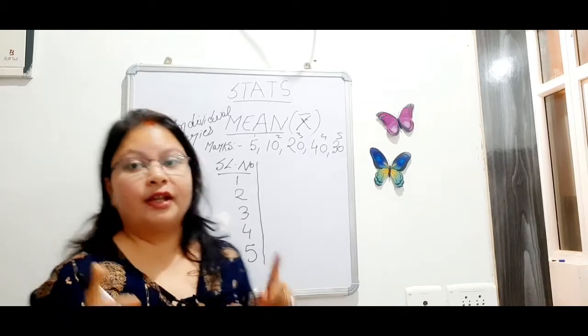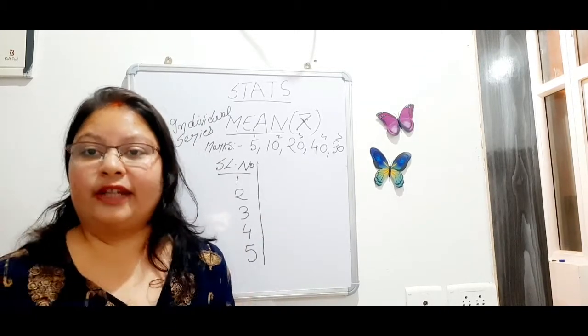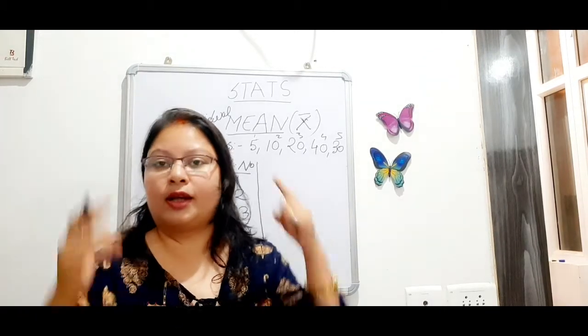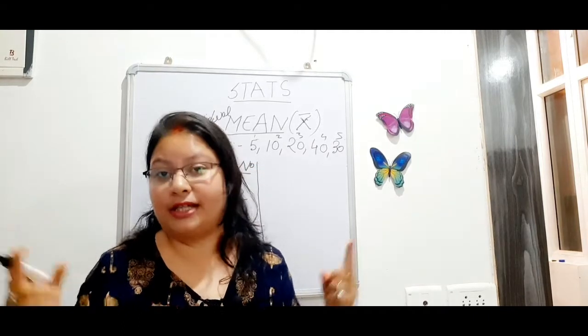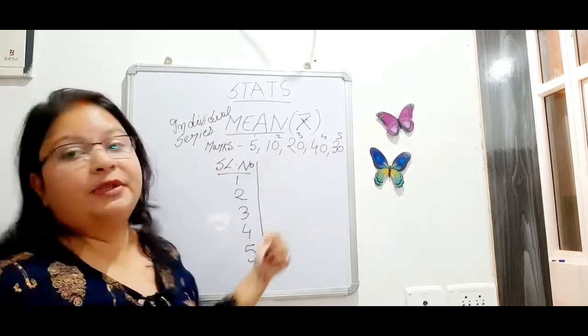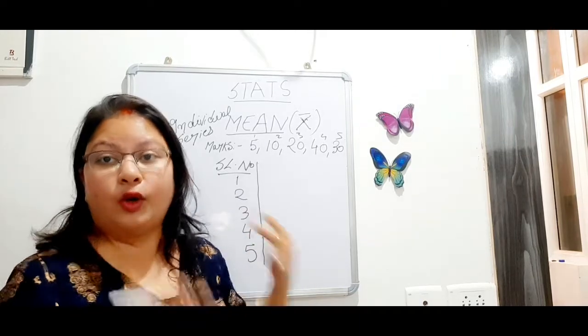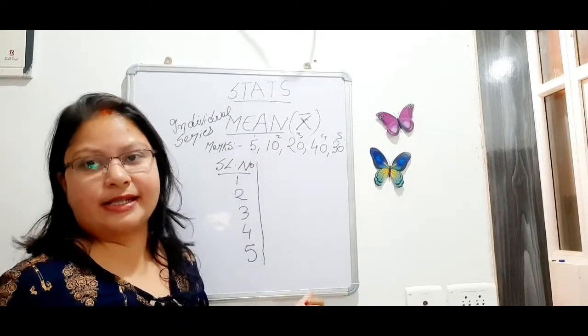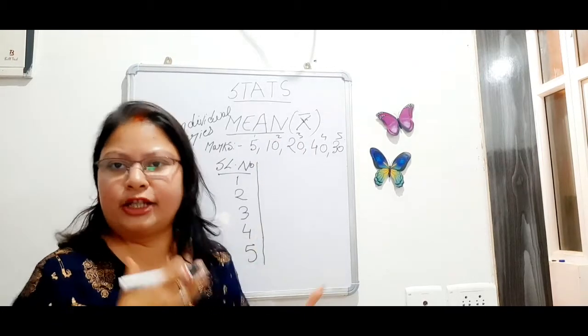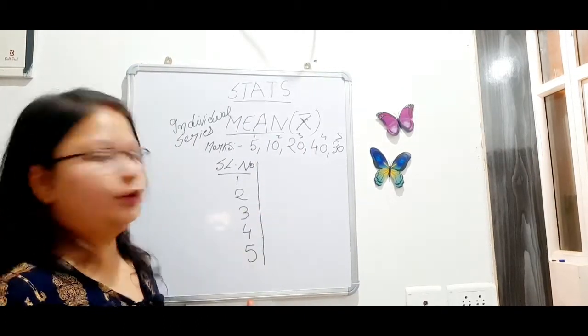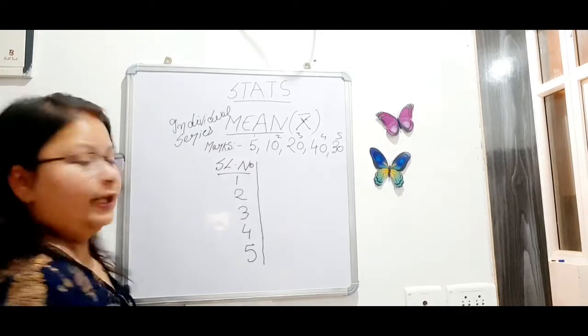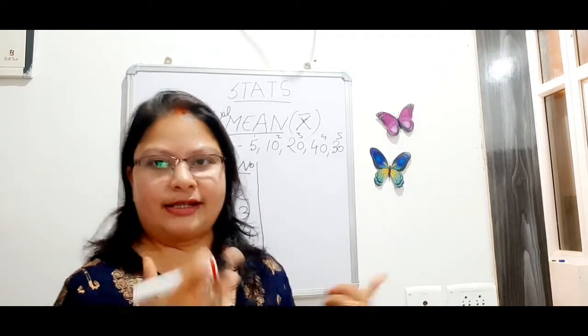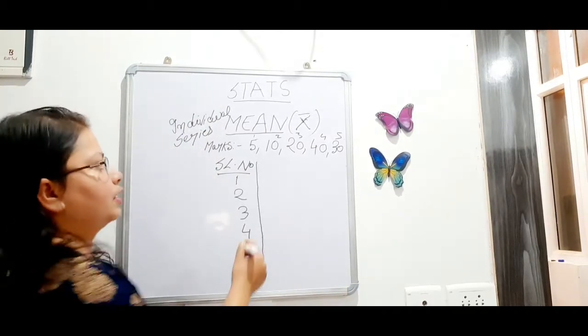Now, whenever you're solving individual series questions, make one thing clear in mind, that you have to copy the data in increasing order, in order, like you can't copy it as it is. You have to note it down in ascending order, okay, like small to big, ascending order, you will write it.